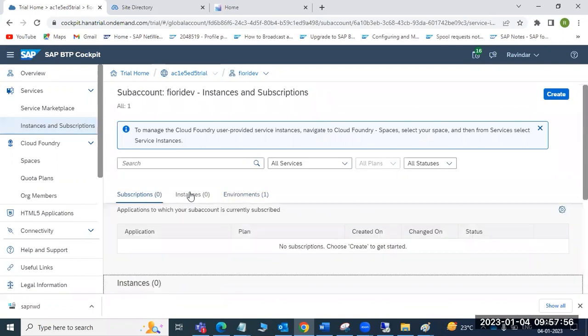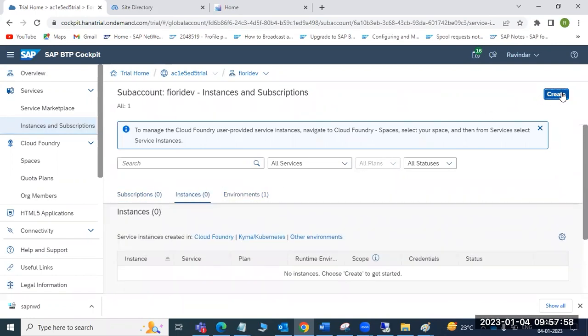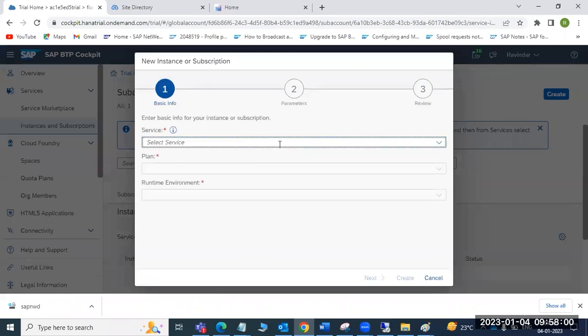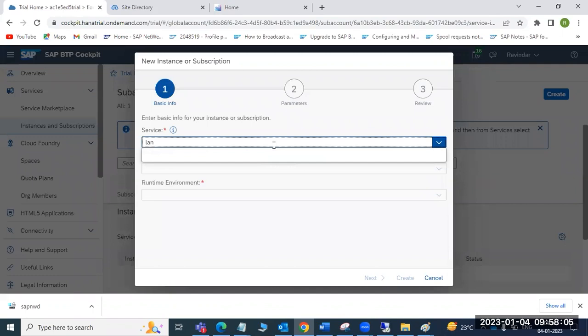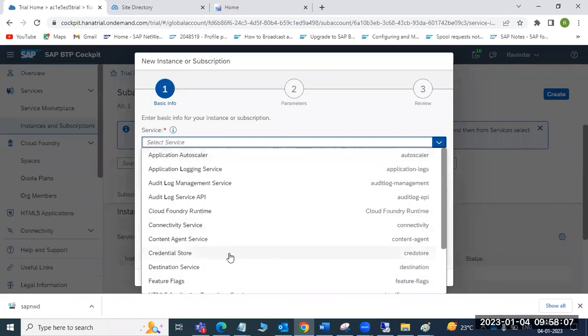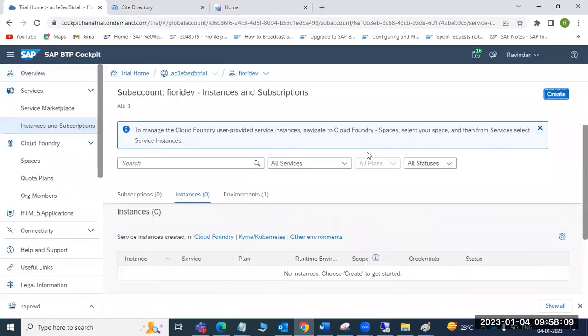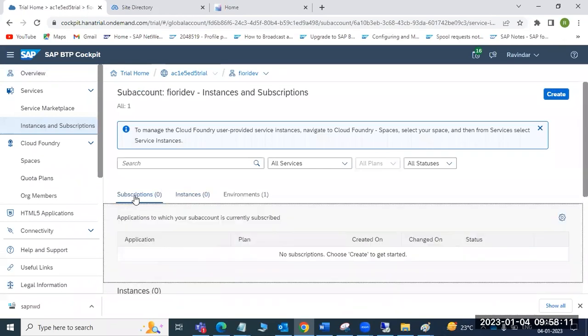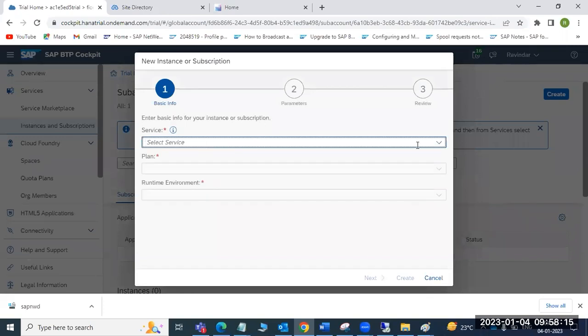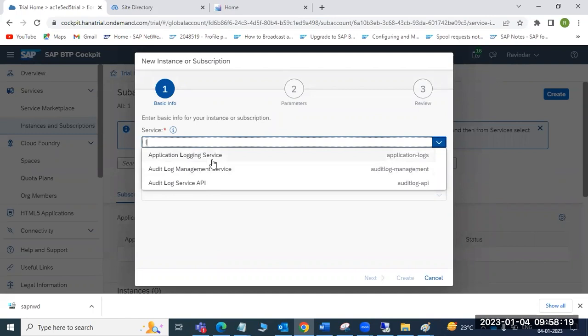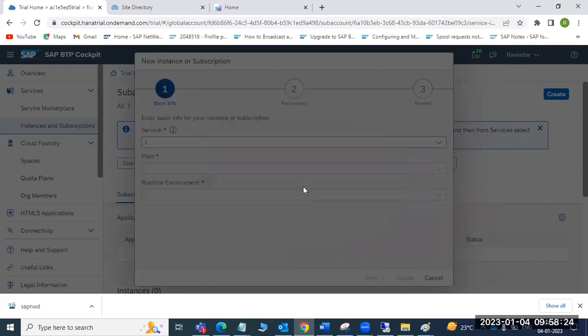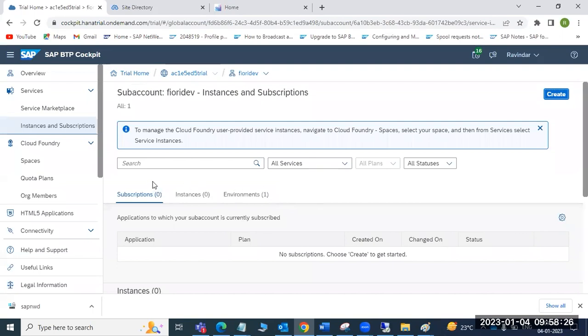Suppose you want to use Fiori, for example. Then the Fiori related service is the Launchpad service. That Launchpad service you can use here. Suppose you want to use a different service, you can use a different one, like a logging service or some API. But this is a trial account, right? We have some restrictions. You can use it.